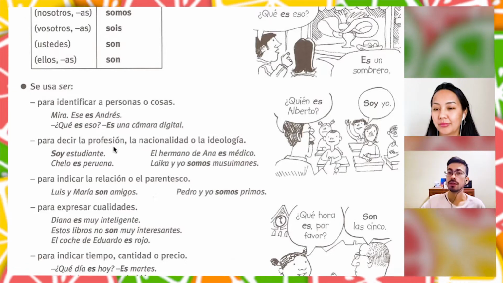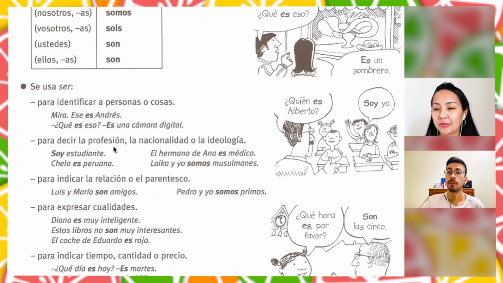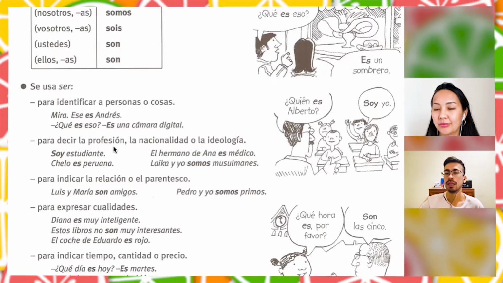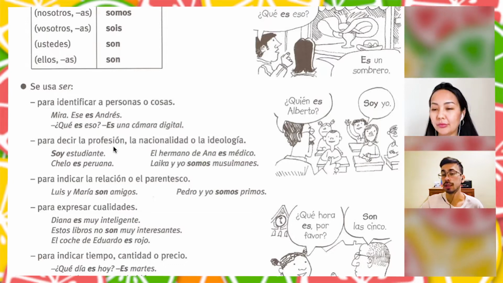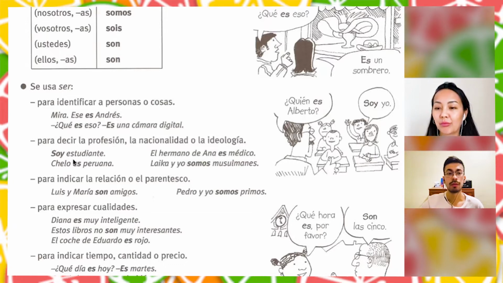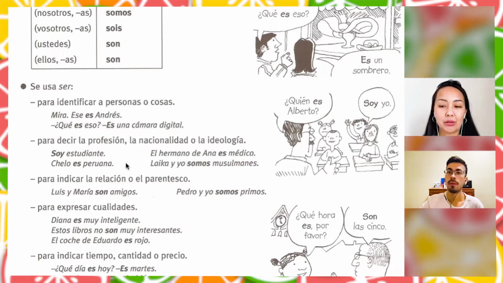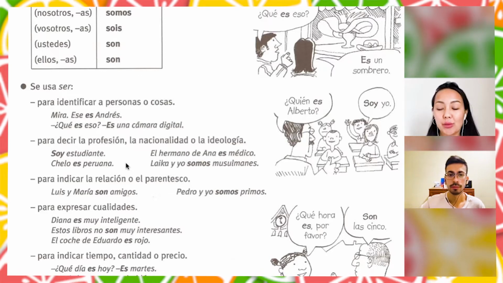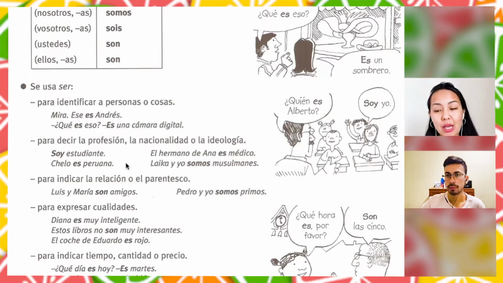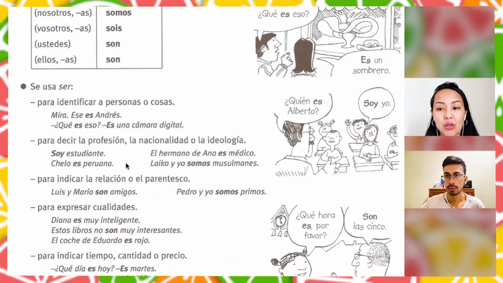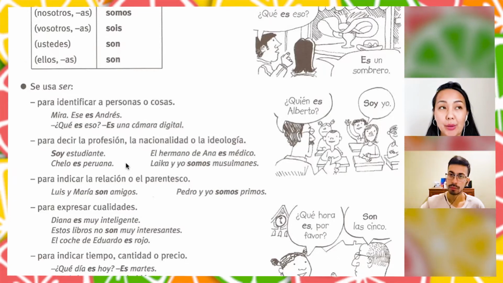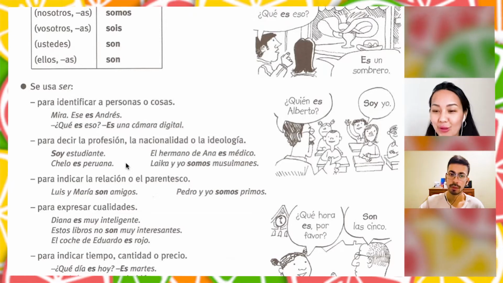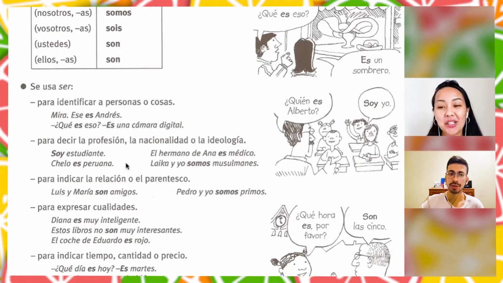So we identify persons as well as objects, and for that we can use the verb ser. For professions, for example, we can also use it. Professions, nationality, and even ideology. For example, soy estudiante. I'm a student, right? Guys, we would like to draw your attention that in English we say I am a student, but in Spanish we don't need any article here. Yes, because it's Spanish, first of all, and with professions we don't use it.